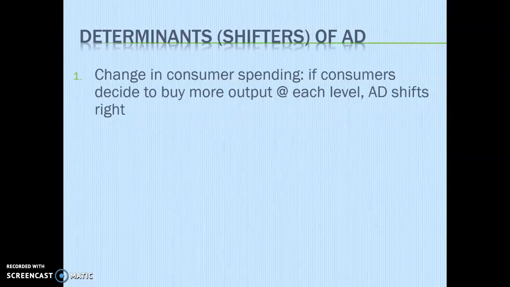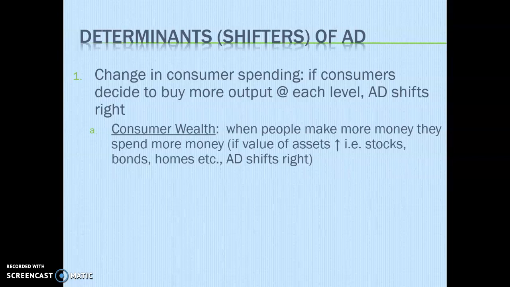Okay, the first thing that's going to shift aggregate demand is a change in consumer spending. If consumers buy more at each level of output, aggregate demand shifts right, that's an increase. If consumers buy less, that's a decrease, so aggregate demand would shift to the left. That happens when there is a change in consumer wealth. Consumers are either making more money or less money.